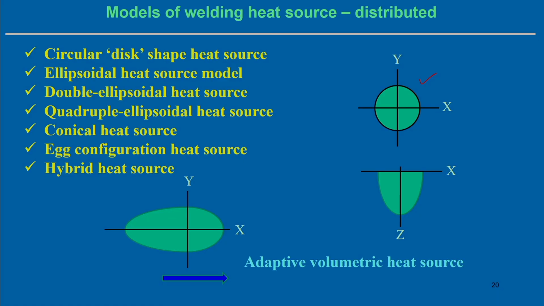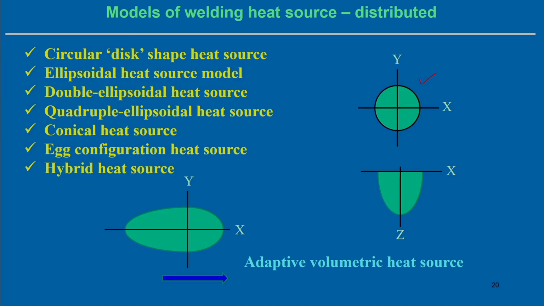Apart from that, we also need to consider the double ellipsoidal heat source model, which simply means merging two ellipsoids into a double ellipsoidal heat source model, which is more practically significant for any kind of moving heat source problem. That means the heat source is moving in one particular direction. Normally in welding, though it is not always a stationary heat source, sometimes the heat source moves in one particular direction. In that case a simple ellipsoidal heat source model is not sufficient. We need to merge two different ellipsoids so that the non-symmetric energy distribution because of the welding velocity can be incorporated. In that sense the double ellipsoidal heat source model has been developed.